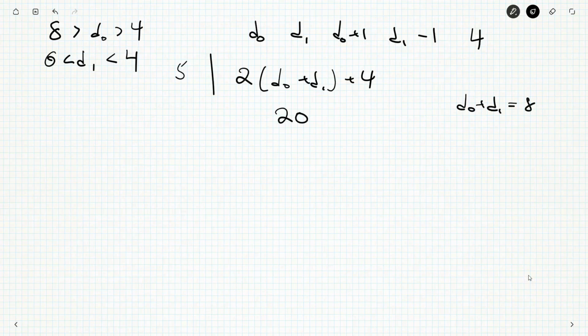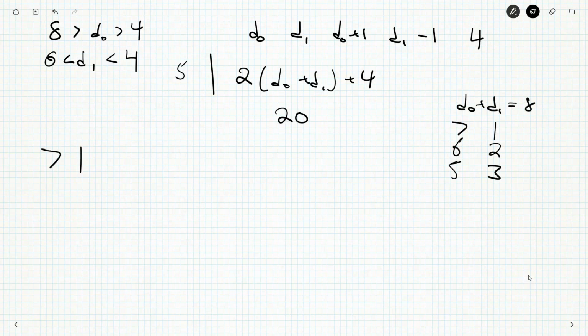But now it's the D0 that could be 7. D1 could be 1. Or sorry, D0 could be 6 or 5. And we'd have 2 and 3.